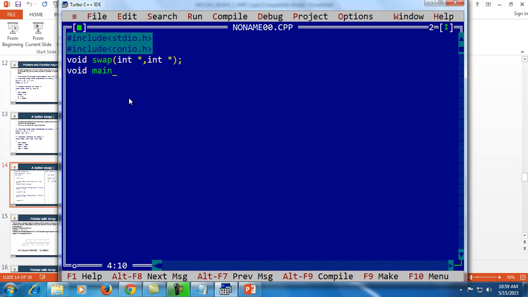Starting from main, declaring the variables x and y, prompting a message using printf to enter the values of x and y, then using scanf, taking the input from the user.